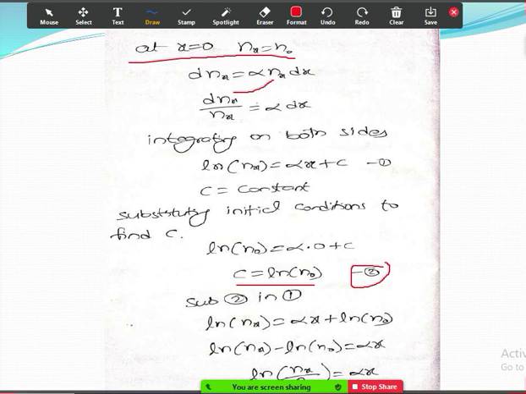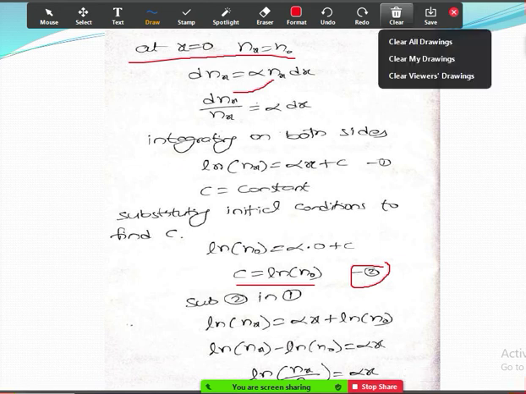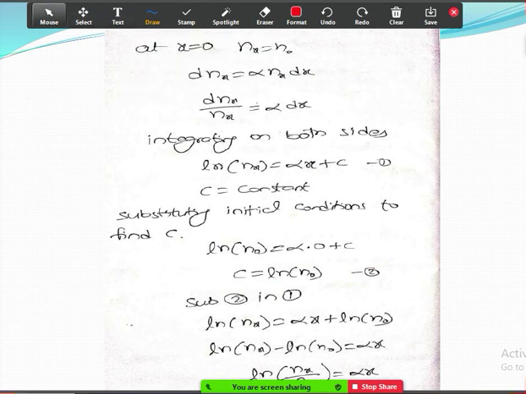So already equation 1 is the first one. Substitute equation 2 in equation 1. So you'll get ln nx is equal to alpha x plus ln n naught. So we substituted the c value. Okay, so next you will get